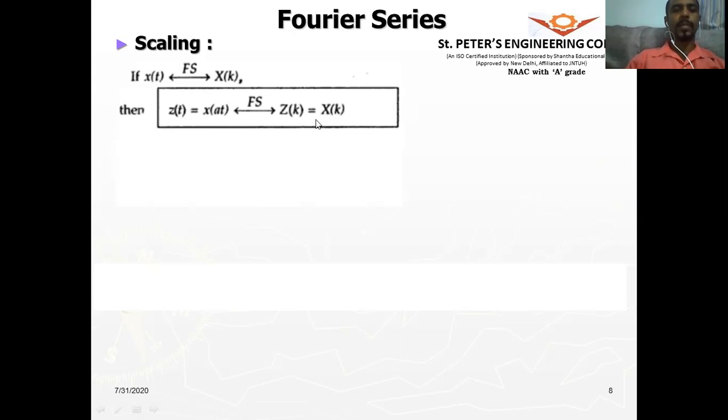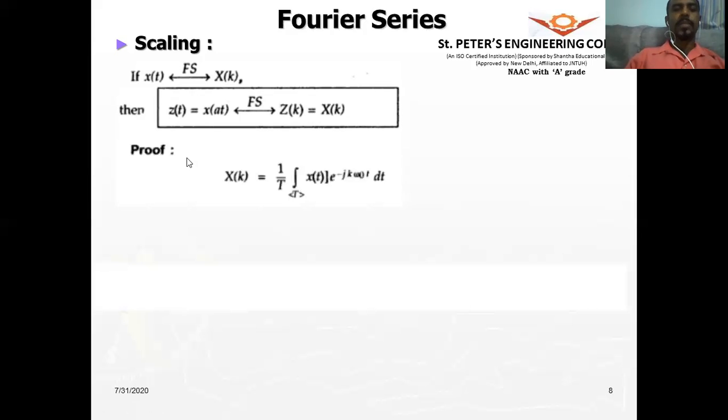We will derive it. Okay, so x of at is represented as z of t, and the Fourier series pair of z of t will be z of k, and x of k is not the same, it will change because of the scaling property. Now let us see that.